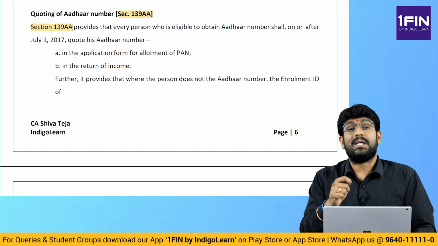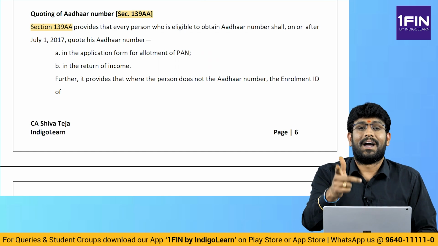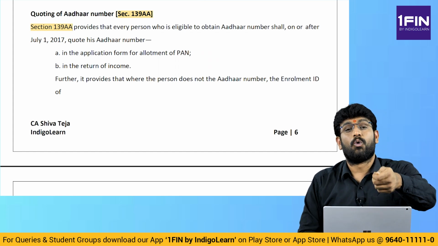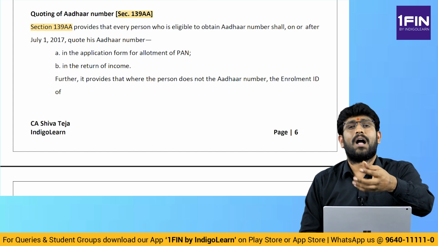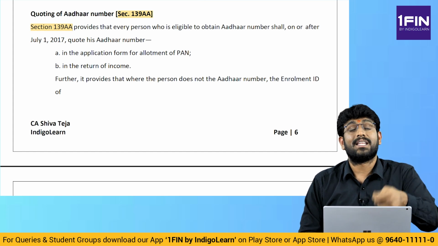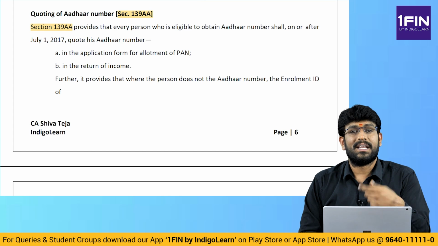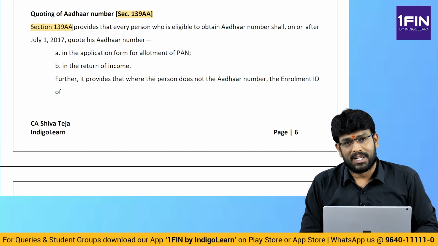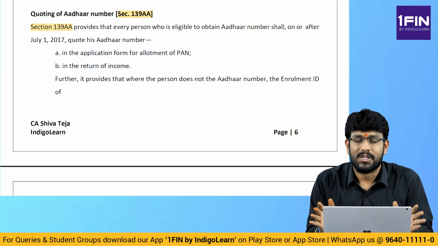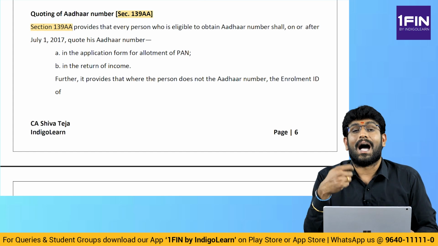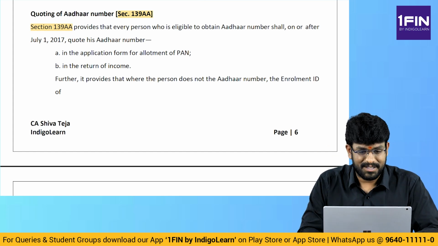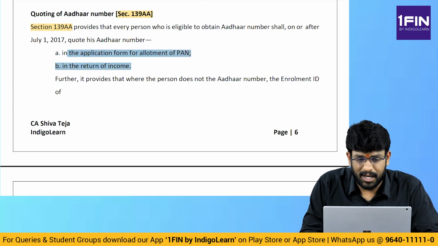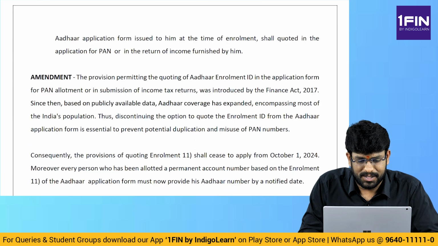Next, quoting of Aadhaar number, section 139AA, an important concept. For the purpose of application of PAN and for filing an income tax return, quoting the Aadhaar number is mandatory. Previously, if a person did not have an Aadhaar number, he could quote the Aadhaar enrollment number, which is obtained at the time of making the Aadhaar application. But that concept has been removed now. So now there is no concept of quoting the Aadhaar enrollment number. You have to quote Aadhaar only, in allotment of PAN and return of income.